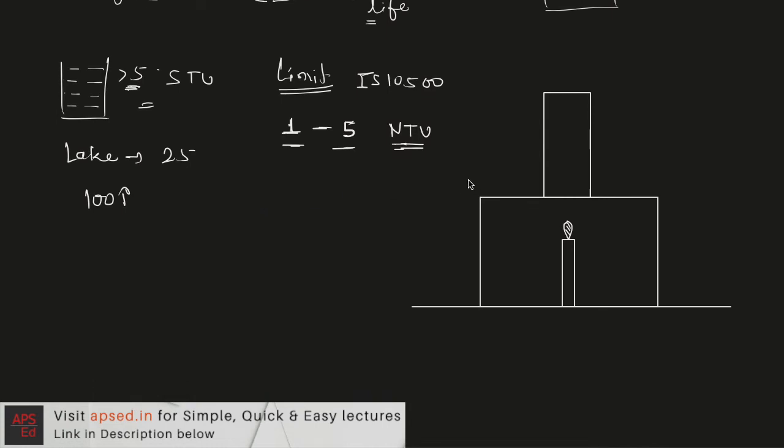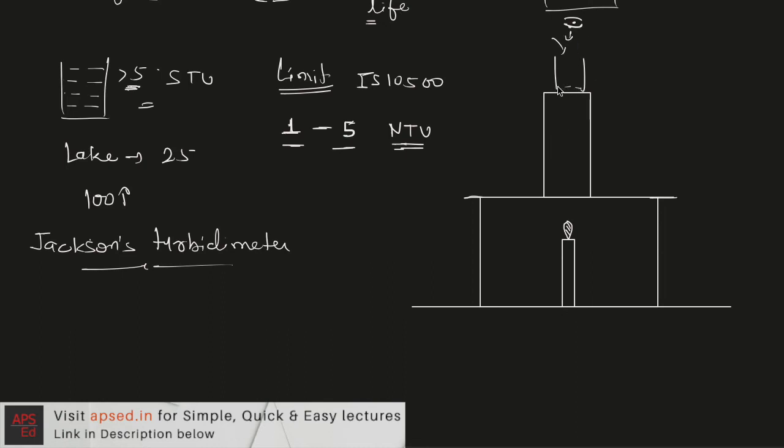Then we have the next instrument or next method, that is Jackson's turbidimeter. In this case, we have a candle and on this stand we'll have an arrangement of a glass tube in which we'll start filling the sample, and we see the light passing through this water from the top.